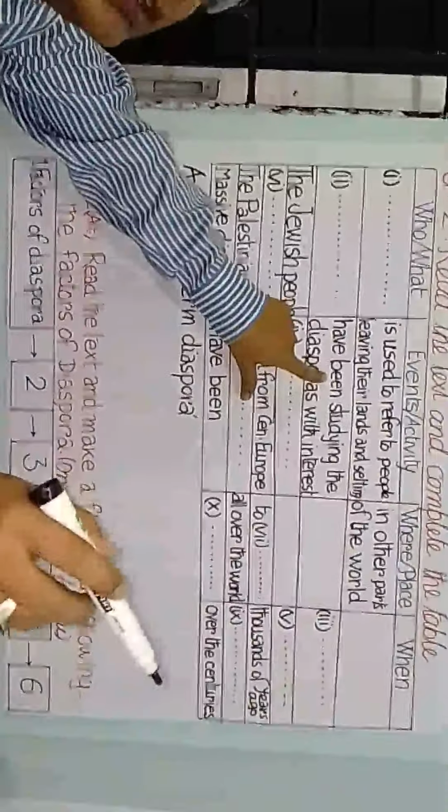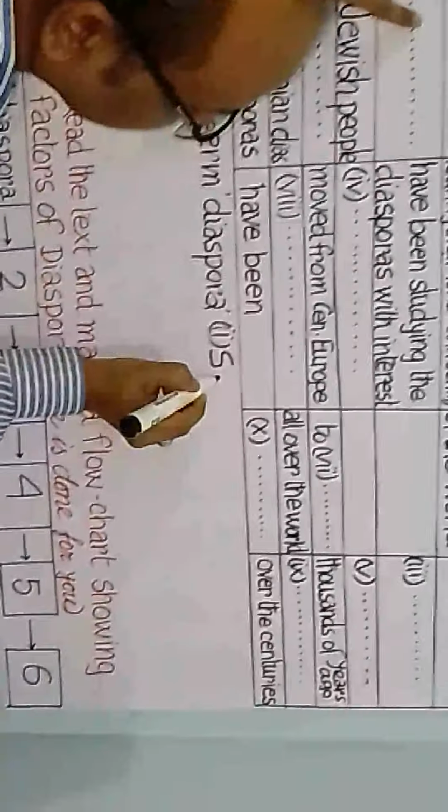Let's match this part with the sentence in the text. Yes, we got it: have been studying the phenomenon with great interest. So who have been studying? Scholars. So this is the subject and we need the subject. So the answer will be scholars. So number 2 answer is scholars.